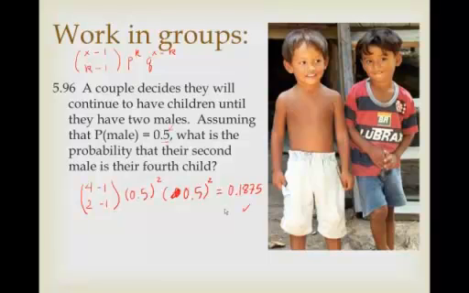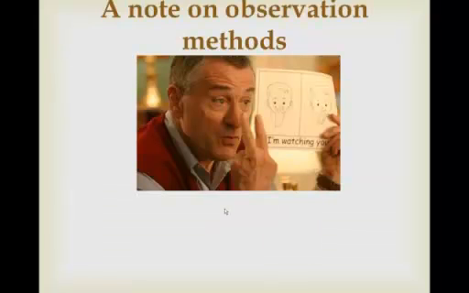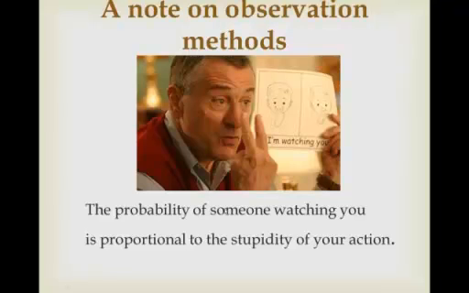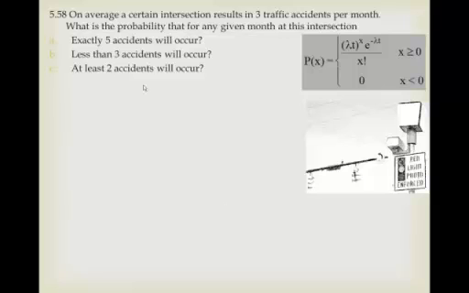So let's go to the next problem. And that involves a note on observation methods. It turns out that the probability of someone watching you is proportional to the stupidity of your action. Ha! Okay, so now we're going to go on to talk about intersections.